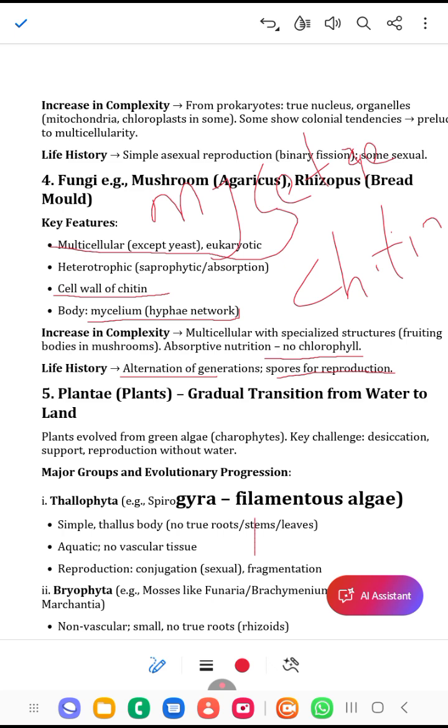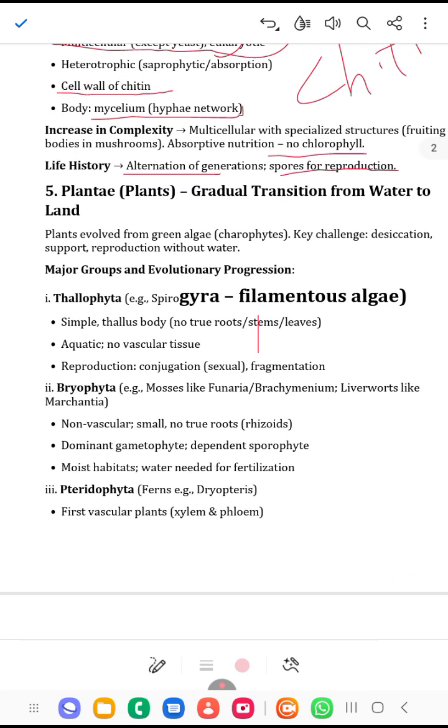I hope you understand that one. Then we also have the kingdom Plantae. These are the plants. They evolved from algae, and they have some major groups. You have the Thallophyta, Bryophyta, Pteridophyta, and Spermatophyta. So that the video will not be too long, you can just look at some of the characteristics of each, from Thallophyta to Bryophyta.